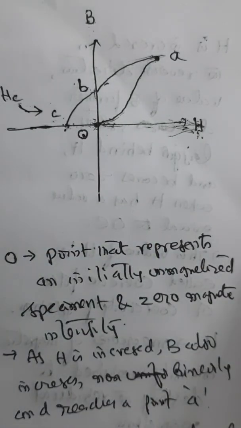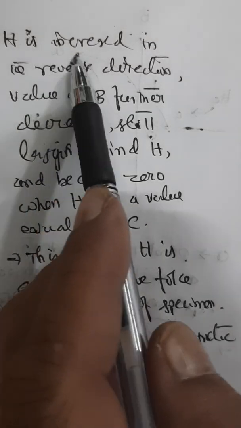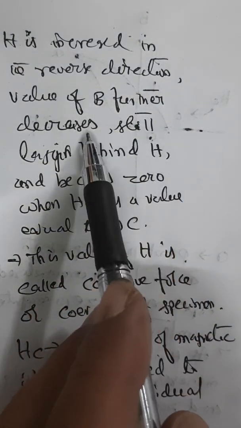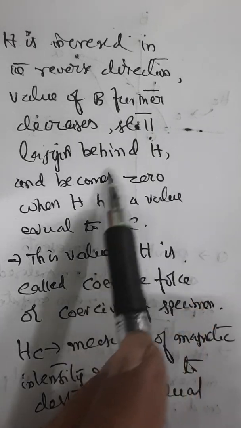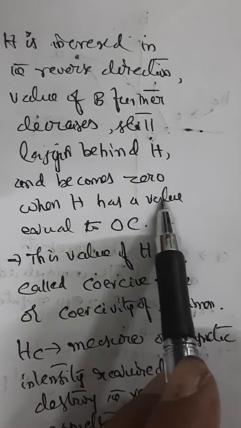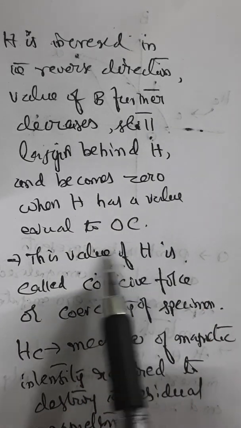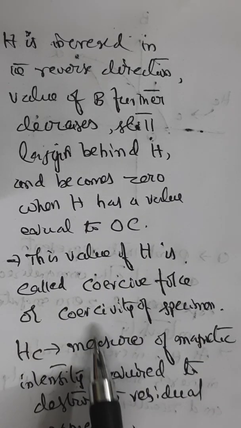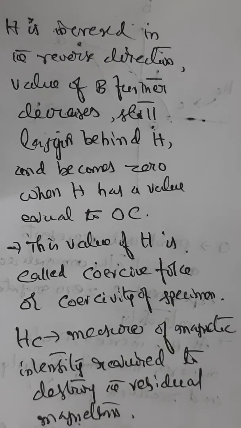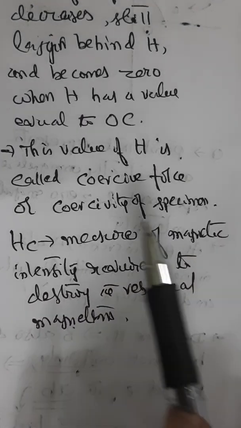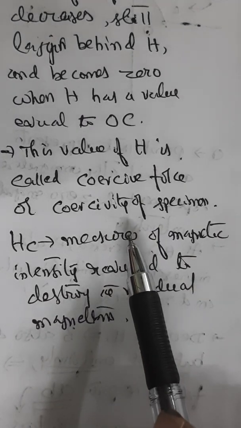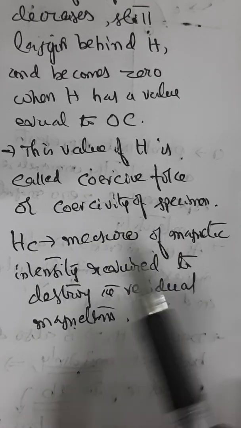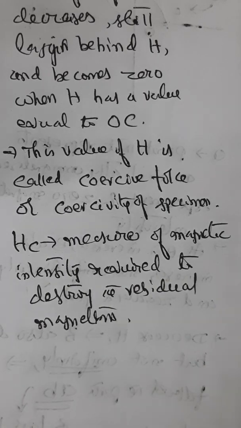Understood? That is what we have written here. We started increasing the H value in the reverse direction. B started decreasing, still lagging behind H, and B can become 0 only when H has a value equal to OC. That value of magnetic field intensity is called coercive force or coercivity of the specimen, represented as HC in the diagram. It destroys the residual magnetism present earlier. Therefore HC is the measure of magnetic intensity required to destroy the residual magnetism.